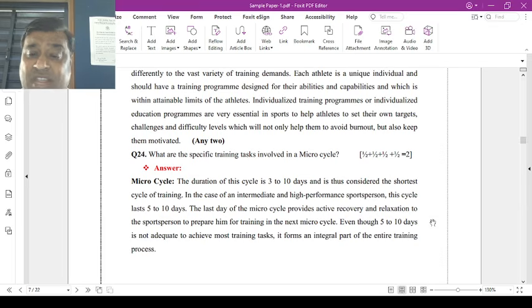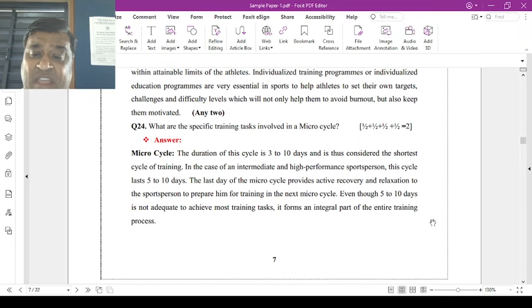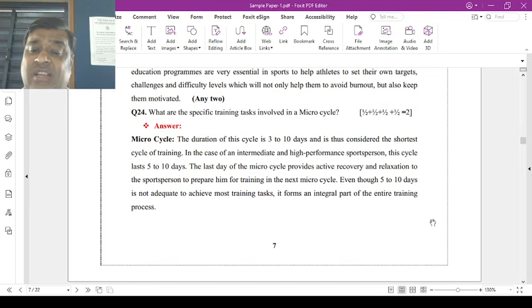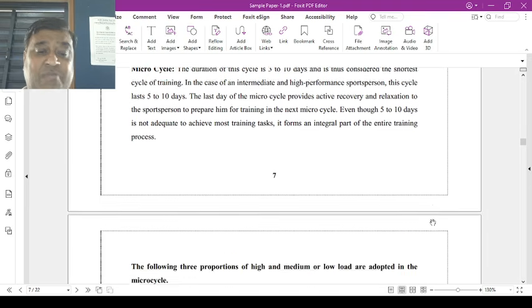Duration is 3 to 10 days. Consists of shorter training cycles. High performance है, immediate performance can be increased. Last 5 to 10 days में इसको develop करना है. Microcycles provide active recovery and relaxation to the sports persons to prepare them for the training and for the next microcycles. Even though 5 to 10 days is not adequate in the foremost training task, it is an integral part of the entire training process.